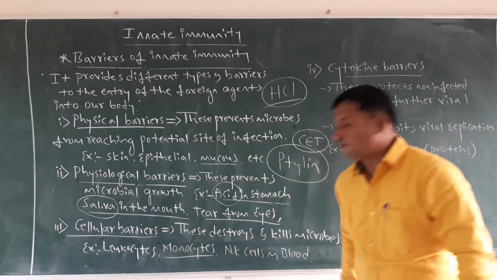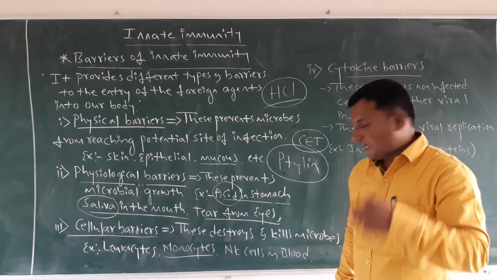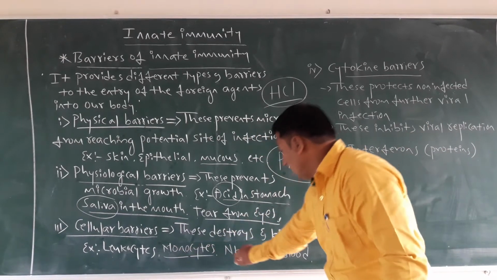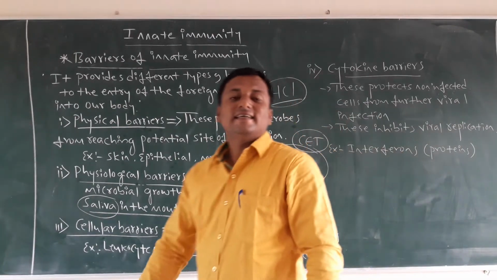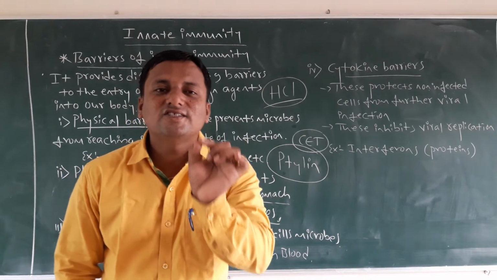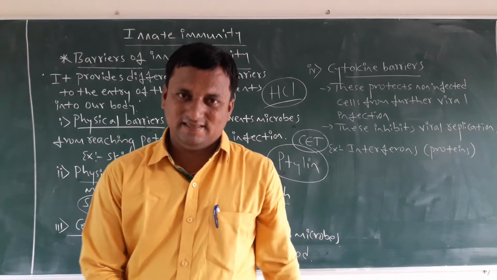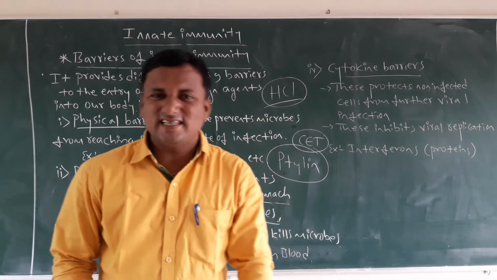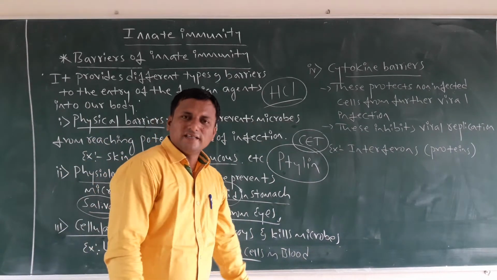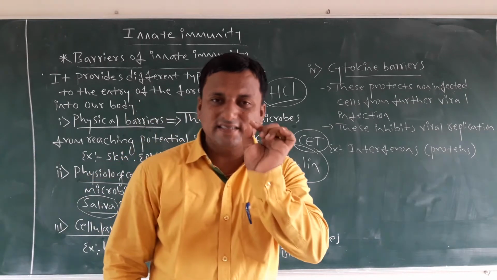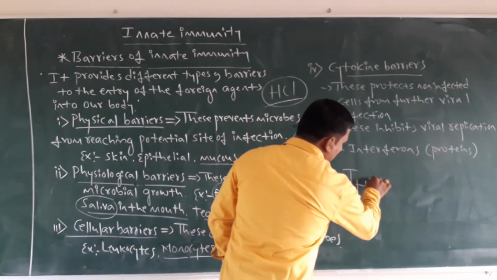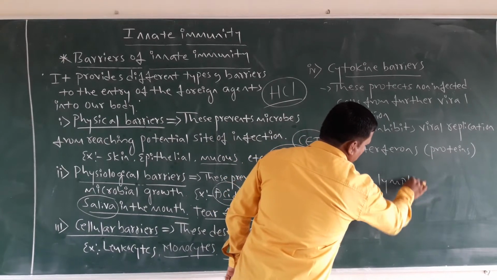A type of leukocyte, a type of WBC, is monocytes. Another type is NK cells. NK cells are nothing but natural killer cells. These natural killer cells are present in the blood, and the best example of a natural killer cell is the T helper lymphocytes.